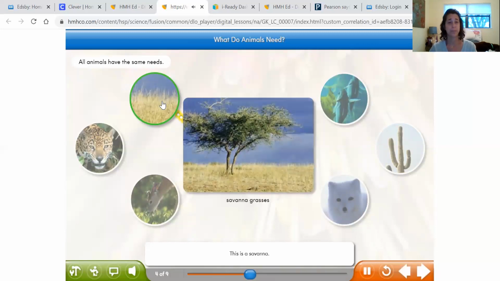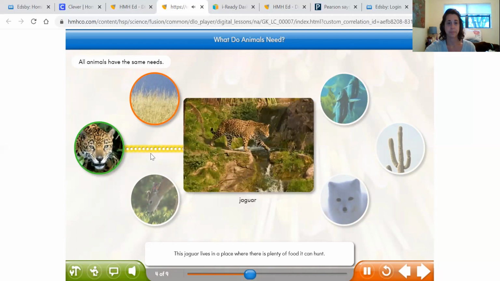This is a savanna. It might look dry, but the grass and the leaves are food for animals. Food is something animals must have to live. Food is an animal need. This jaguar lives in a place where there is plenty of food it can hunt. Like the other animals, it needs food, air, water, and shelter. These are things all animals need.